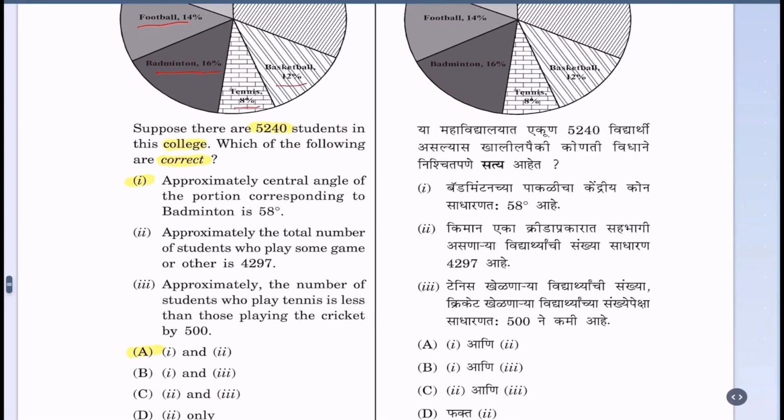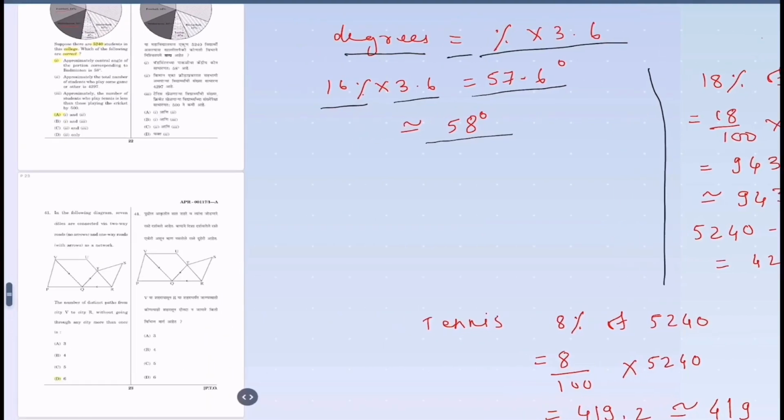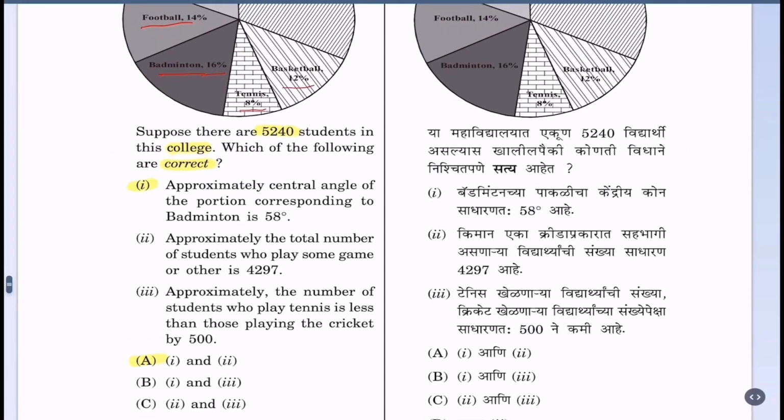Now let us see how to convert percent into degrees. Degrees equals percent into 3.6. Now badminton 16% into 3.6 is 57.6, means approximately 58 degrees. So this part 1 is correct.